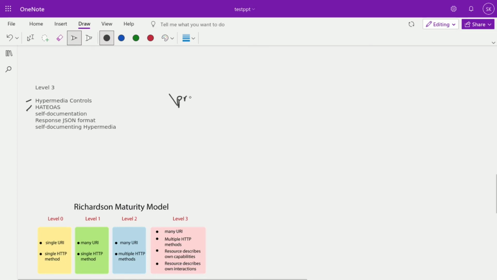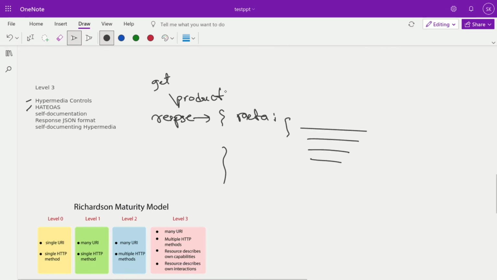If you are saying /products, this is the API and this is a GET API. So in a response, you should document what the things are. Here, suppose meta is the parameter, and here you should provide the details under the product: what APIs are there, for example products. If I call this with an ID, then all the details you will get. If you call the specification, then only that product's specification will come.